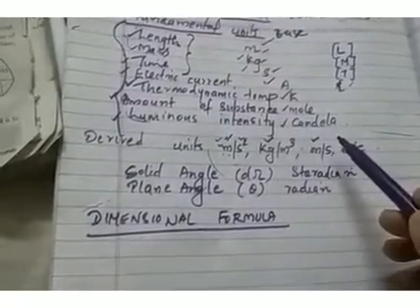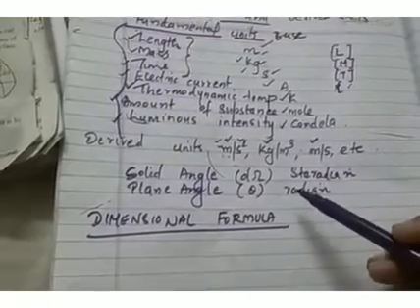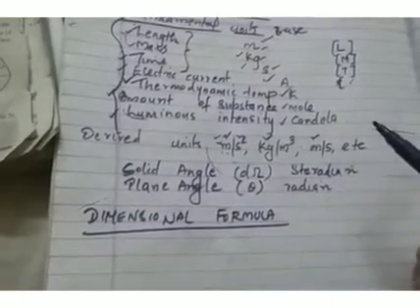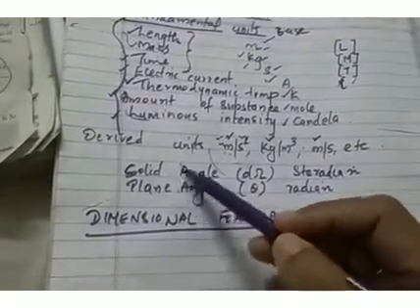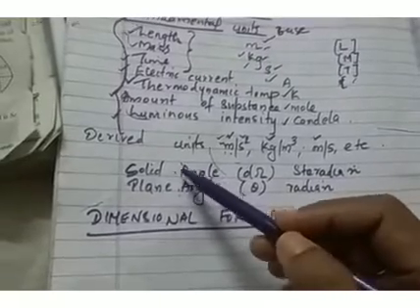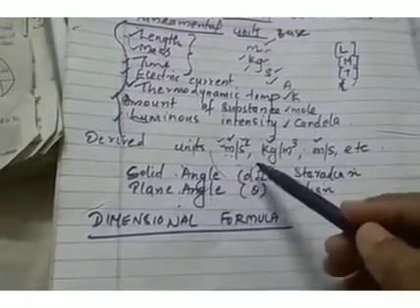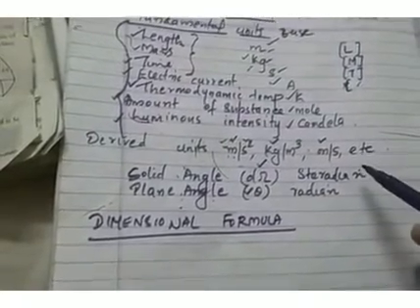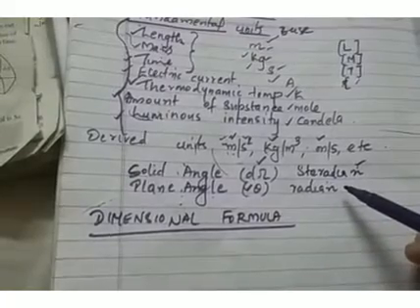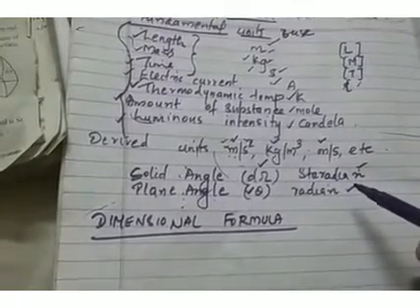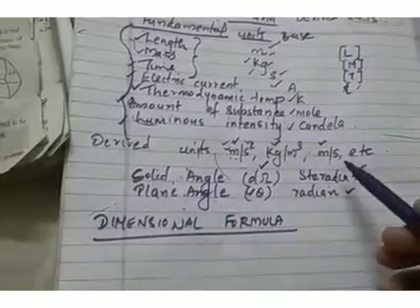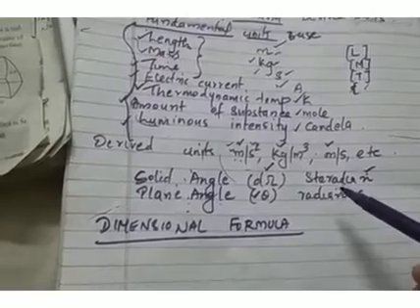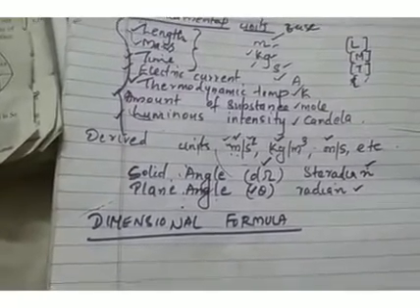Similarly, meter per second, which is the unit of velocity, is a derived unit. Kilogram per meter cube is the unit of density. It is also a derived unit. Apart from this, there are 2 important units, that is solid angle and plane angle. Solid angle is denoted by d omega and plane angle is denoted by theta. Unit of solid angle is steradian and unit of plane angle is radian. It's very important. So what is the unit of solid angle? Steradian. And what is the unit of plane angle? It is radian.